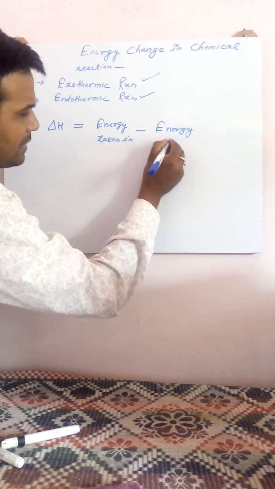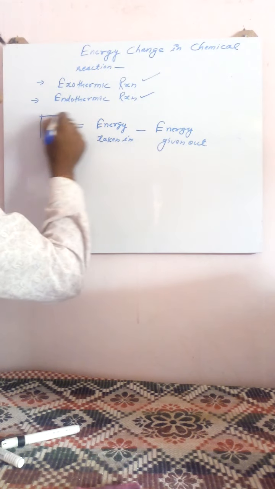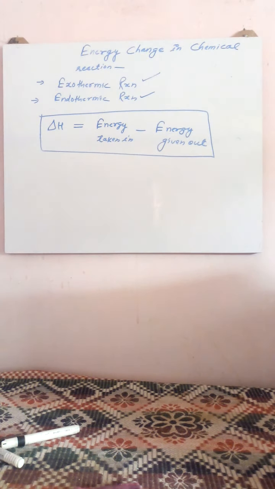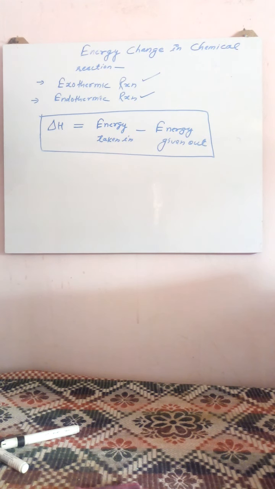So the total energy change during a chemical reaction, delta H, is equal to energy taken in minus energy given out. Right? Now on the basis of this formula, we can conclude whether a reaction is exothermic or endothermic.